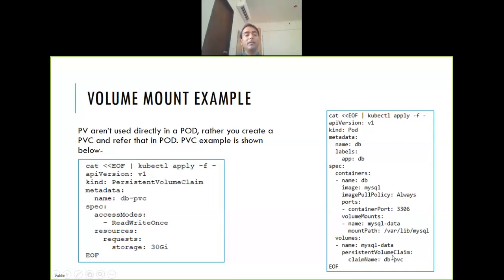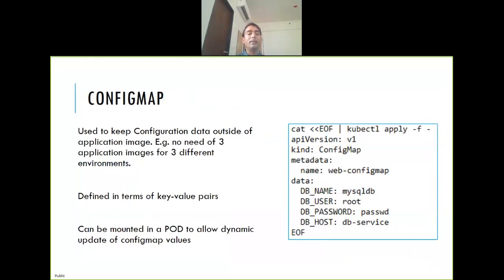So if you use some managed service provider, let's say you're using EKS, then you don't need to create a PV. PV is taken care of by AWS. If you're using the Ceph Rook operator, then PV is created automatically. You just mention the PVC and the PV is created. So you remember, if you are using Ceph, you will not see any PV creation script because that is taken care of by it. Okay, let's move on to config map.